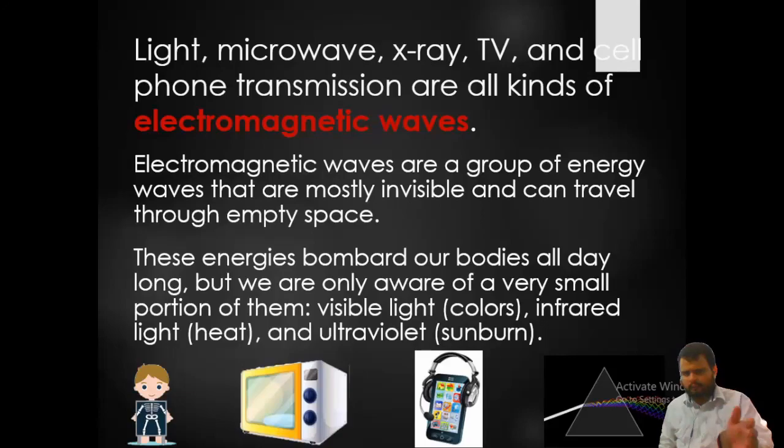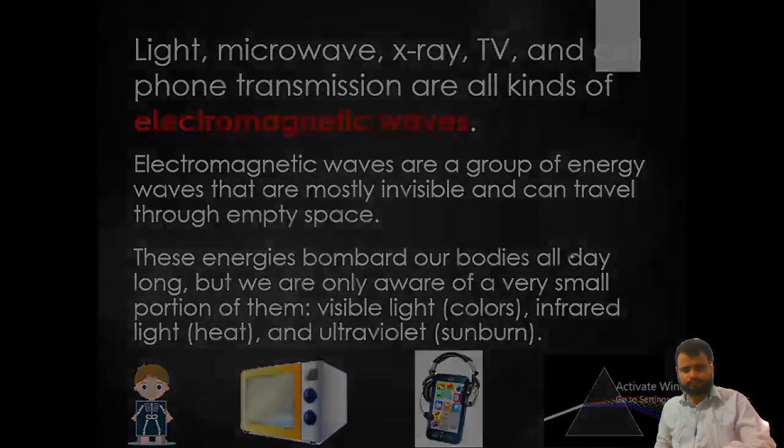Light, microwave, X-ray, TV and phone transmission are all kinds of electromagnetic waves. Electromagnetic waves are a group of energy waves that are mostly invisible and can travel through empty space, meaning the vacuum. This energy bombards our body all day long, but we are only aware of a very small portion of it, which is visible light, color, infrared light and ultraviolet light. As you can see in these images.